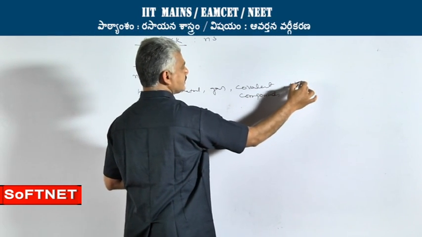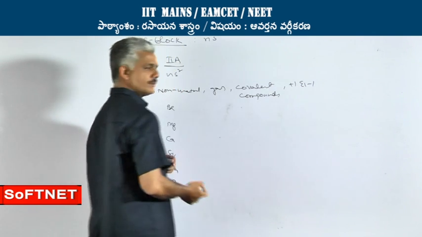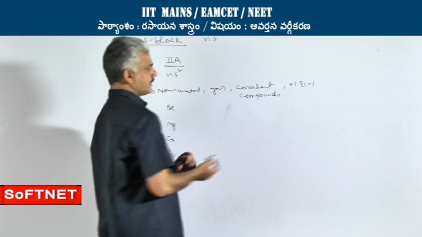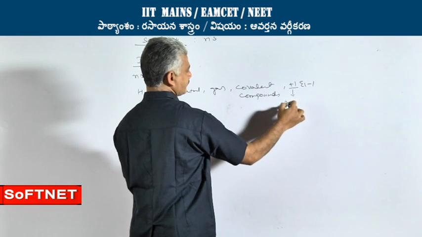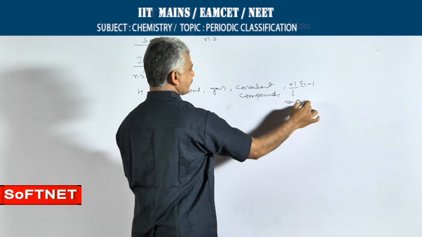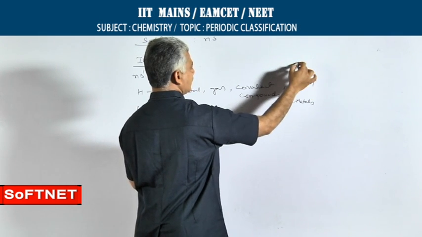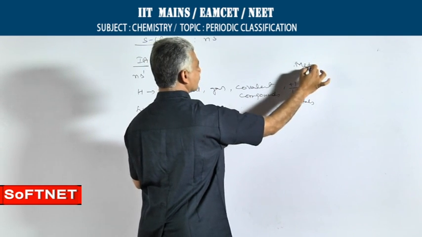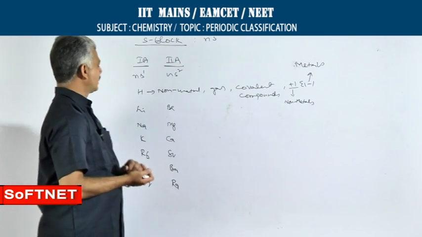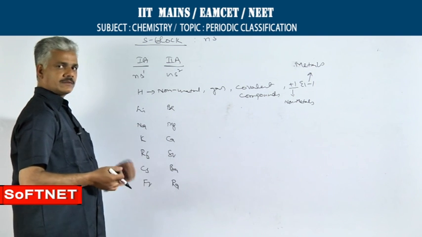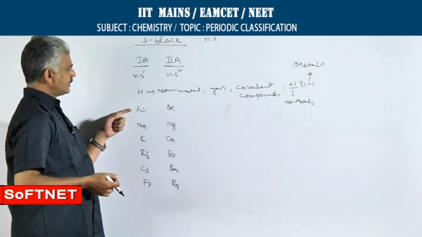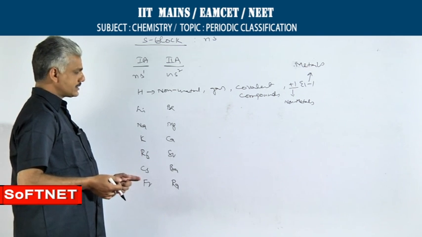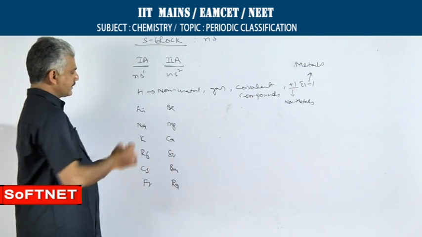It exhibits 2 types of oxidation states, +1 and -1: +1 in combination with non-metals and -1 in combination with metals. Coming to the rest of the elements, lithium, sodium, potassium, rubidium, cesium and francium all are metals.